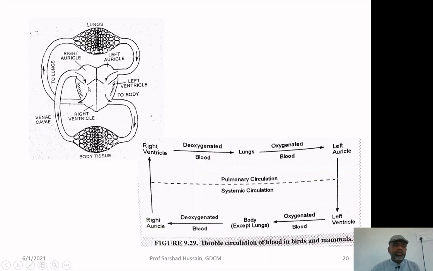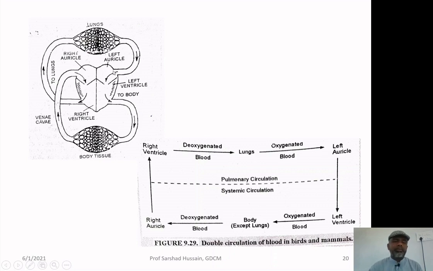From the right auricle, through a valve called the auriculoventricular valve, it is going to the ventricle. From the ventricle, because the heart is muscular, it will contract and pump the blood through the pulmonary arteries to the lungs, and then from the lungs, after taking in oxygen and giving out carbon dioxide, it will come back with the help of the pulmonary vein into the left auricle.